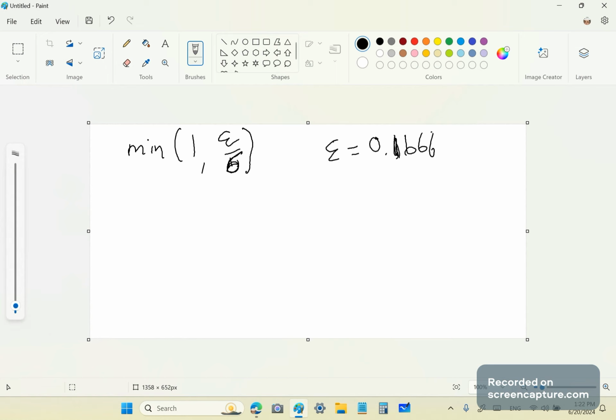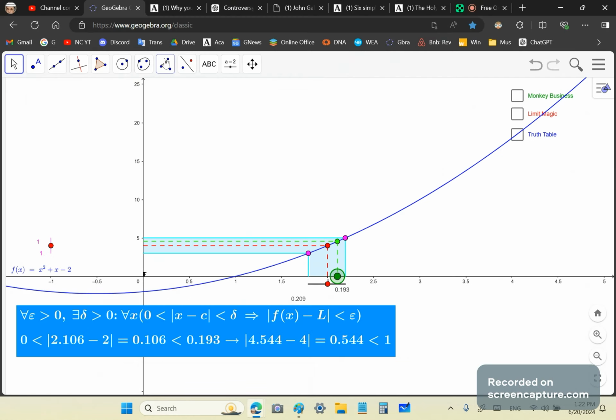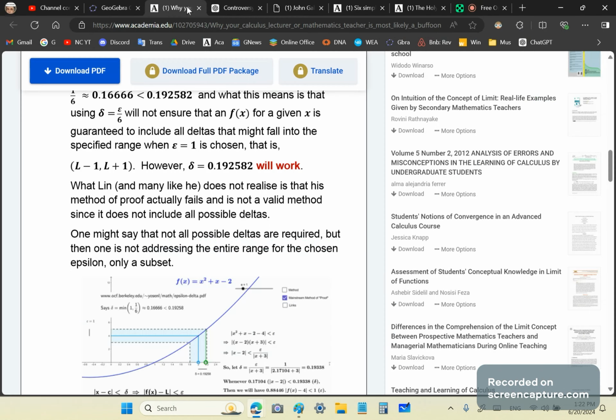Then that is incorrect, because there are epsilons within the region 0 to 1 which are greater than 1 over 6. I give those solutions in my article, the one I just showed you here, on why your calculus lecturer or mathematics teacher is most likely a buffoon, and I will put a link to it.